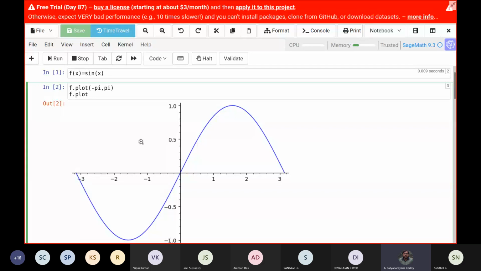Another aspect is that SageMath can even work on your mobile. So when you want to check something, you can check all these things on the mobile. Once you have done it, please raise your hand.